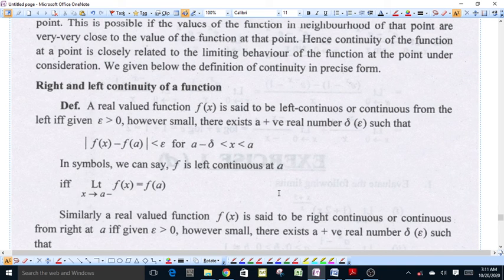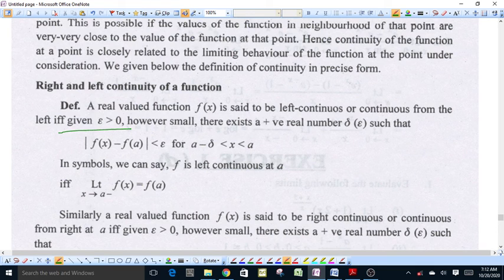A real valued function f(x) is said to be left continuous, or we can say a real valued function is continuous from left, if for given epsilon positive, however small, there exists a positive real number delta depending upon the value of epsilon such that |f(x) - f(a)| is less than epsilon.